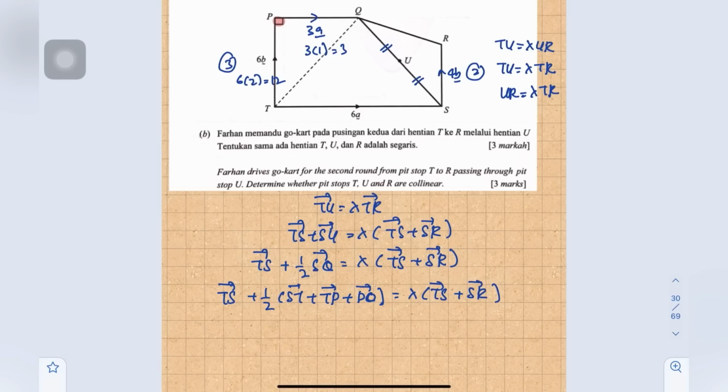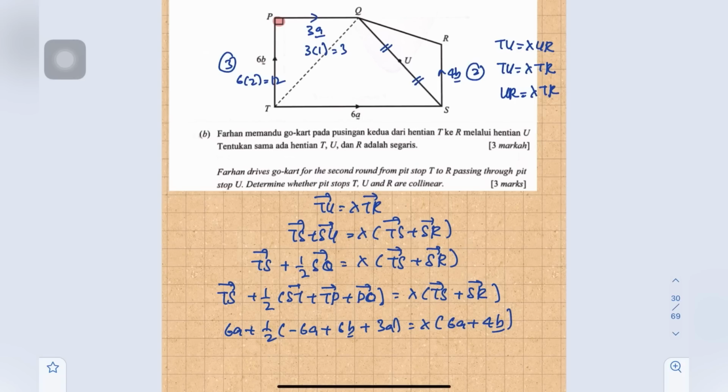Then we substitute the vectors here. TS is 6A, plus 1 over 2 times ST, negative 6A, plus TP, 6B, plus PQ, 3A, equals lambda times TS, 6A, plus 4B.